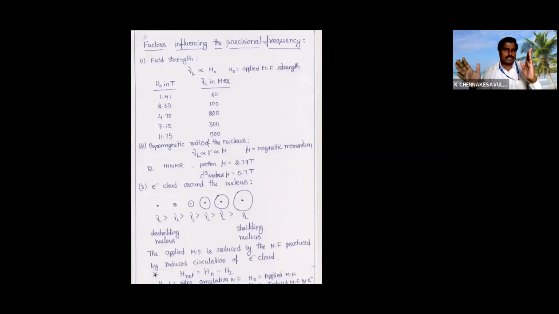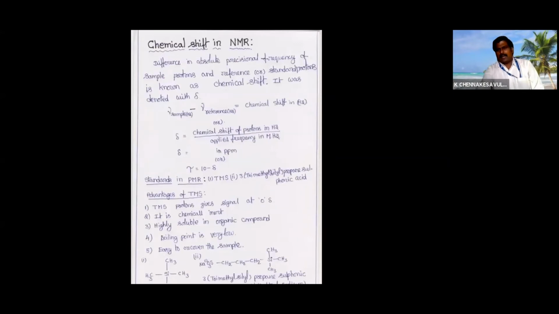Now if your sample has higher electron density or lower electron density, what will happen? The precessional frequency of your proton nucleus will be different from the previous case, because you are varying the electron density on the hydrogen nucleus. That is the concept. Based on that, we can find the non-equivalent hydrogens. The chemical shift in NMR, the delta values, is one unit by which we can find whether it is a de-shielded proton or a shielded proton.